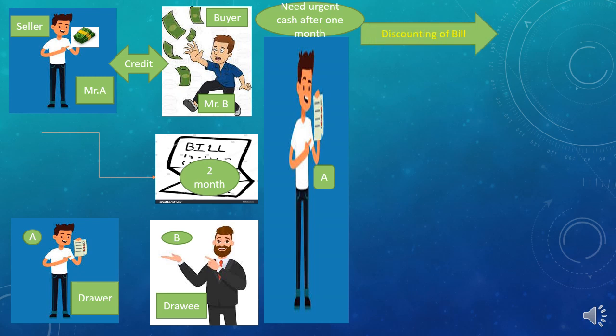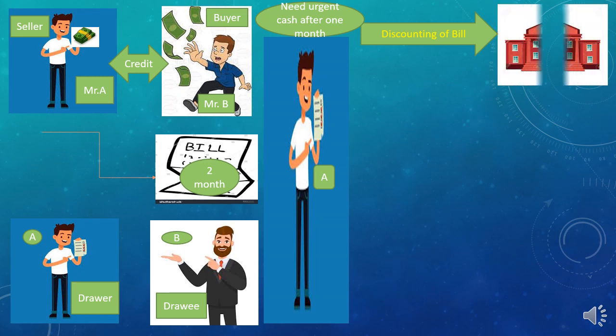First option the drawer has: he can go to any bank, he can show this bill, and the bank will give the amount of the bill to Mr. A, and Mr. A will give his bill to the bank. In this transaction the bank will charge some charges, deducting some amount from the bill amount as service or discounting charges.